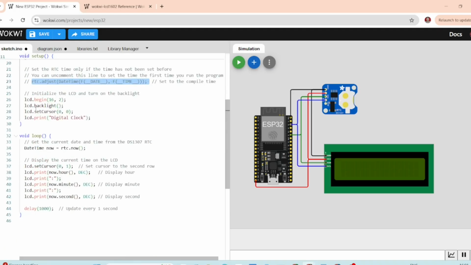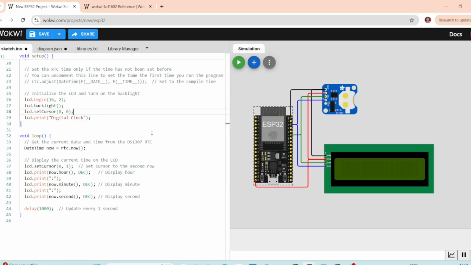lcd.begin initializes the LCD with 16 columns and 2 rows. lcd.backlight turns on the LCD backlight so the display is visible. lcd.setCursor(0,0) sets the cursor to the top left corner of the LCD. And the print function displays the text "Digital Clock" on the first row of the LCD.